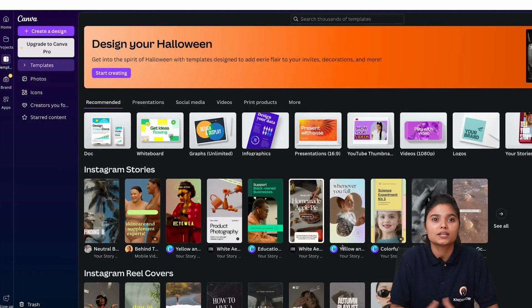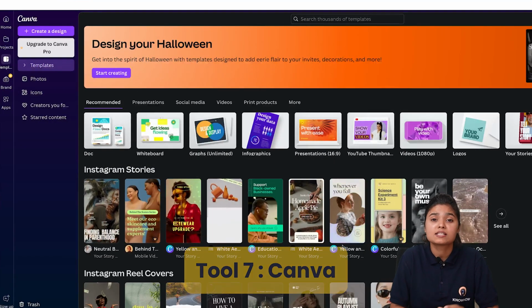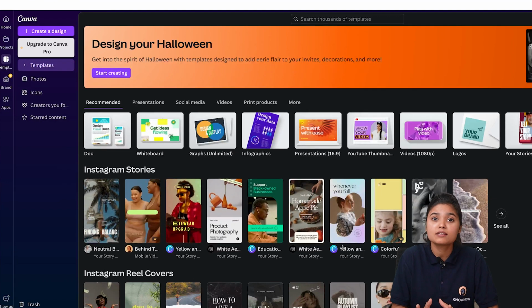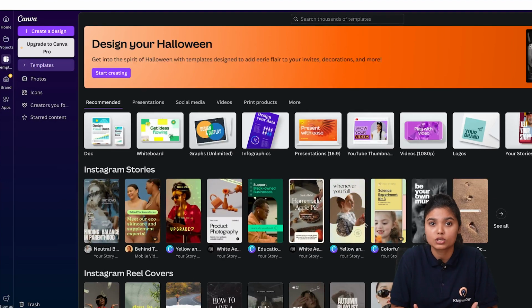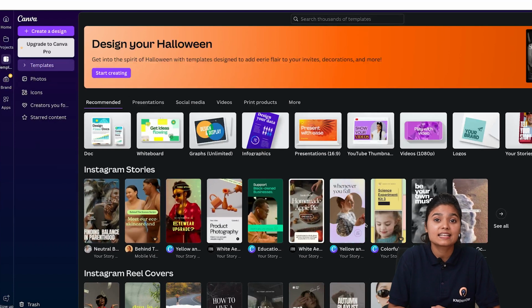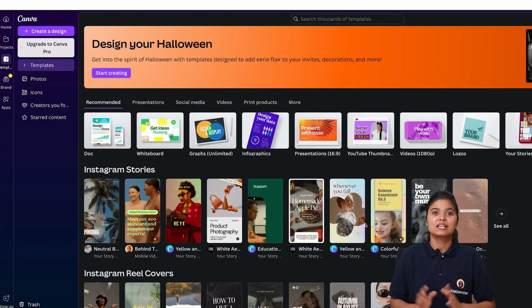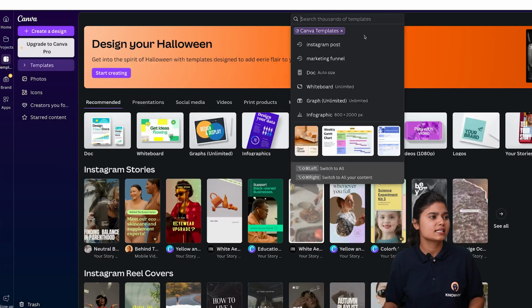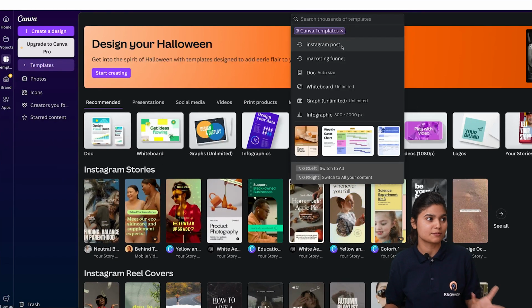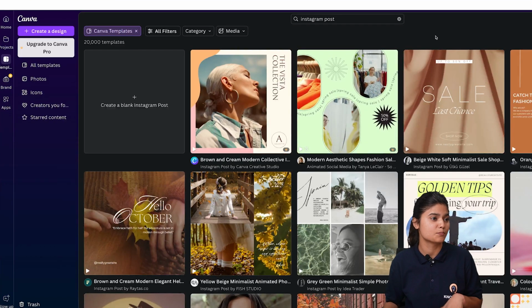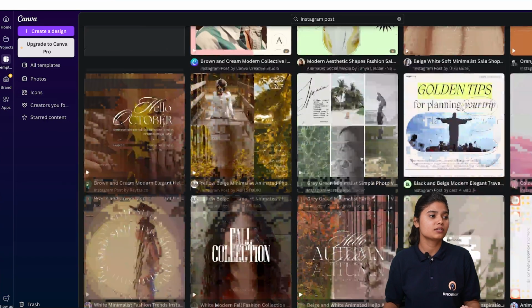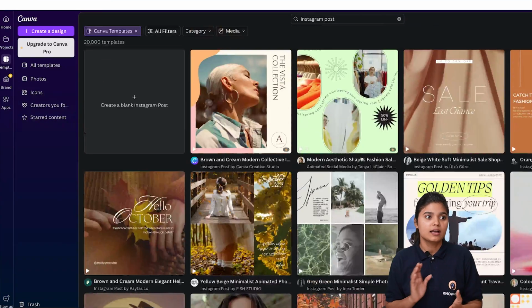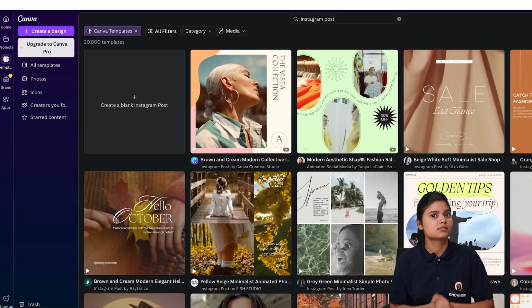Now the next tool under content creation is Canva, and let me tell you, Canva is very easy to use. Although Canva is primarily a designing tool, it offers a lot of templates that can inspire your content creation. So this is Canva, and as you can see, I'm going to search for Instagram post templates. Here it will give me so many Instagram post templates. As a beginner, we really want to get started, but it can be very overwhelming from the research, content creation, and designing perspective, right? So this will be very helpful for you if you are going to start in this.